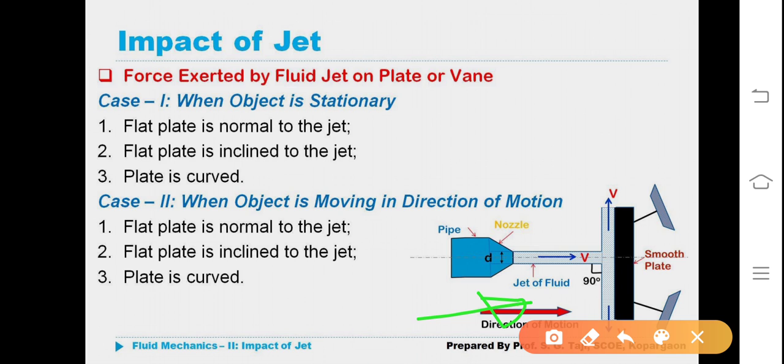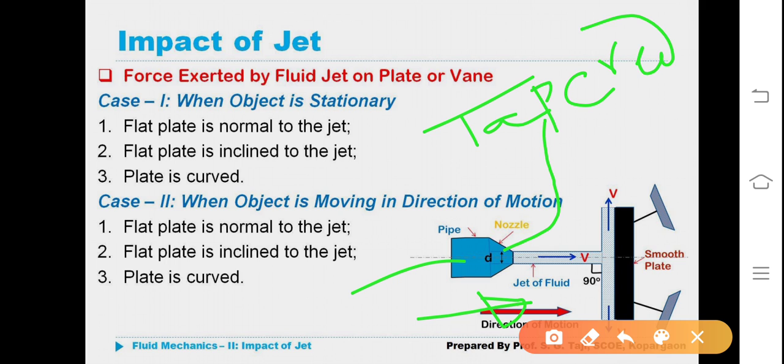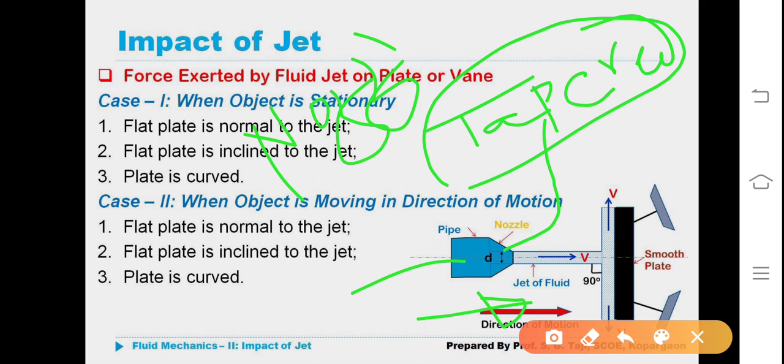I have already written and shown here. Here also it is written 90 degrees. This is the diameter of the nozzle, the diameter of the jet. This is the pipe. This is the tapered portion, T-A-P-E-R-E-D. The tapered portion at the end of the pipe is known as the nozzle, N-O-Z-Z-L-E. Nozzle. Okay.